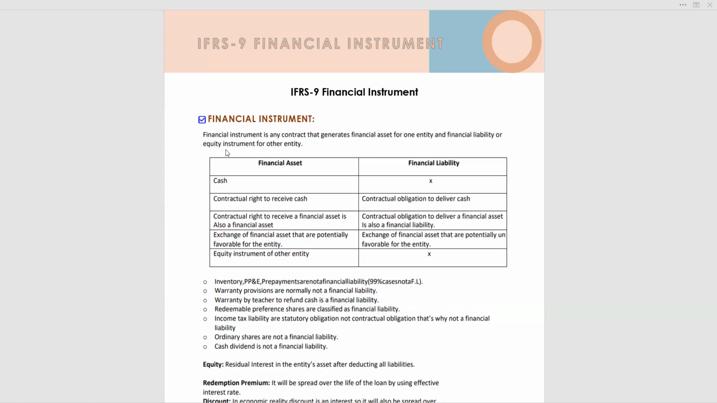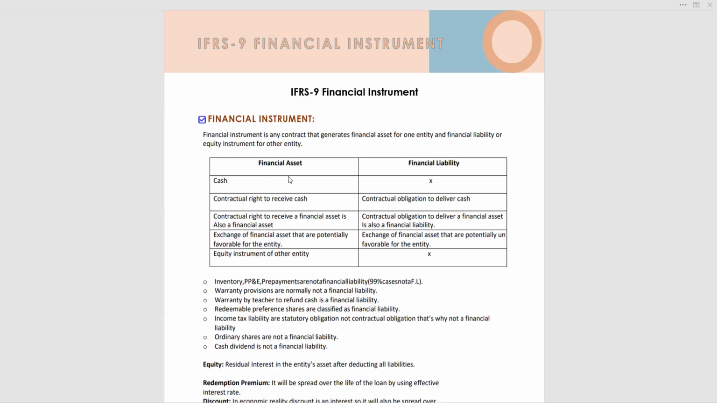Let's say a company X wants to secure funds, and in order to secure funds, company X gives its shares to the investors. So for the investors, the shares are financial assets, and for the company, the amount raised is a financial liability because the company has an obligation to repay. So this is a financial instrument: for one party it will be a financial asset, financial liability, or equity instrument.